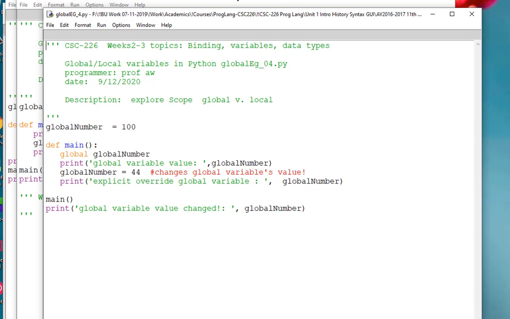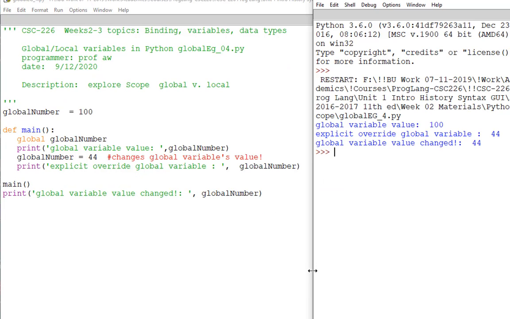Okay, let's run this. So notice how this output differs from example 2, where we declared a local global number and that did not affect the global number. By calling out global number inside main, this gives us the ability to change its value or mutate the variable. So even though all of these variables within a function are immutable, right?